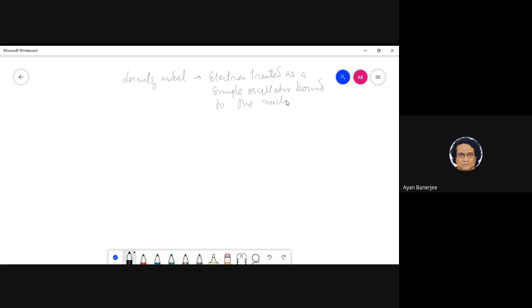So this was developed by, I think his name was H. Lorentz, something like that. Probably you can check it out. By the way, very importantly, this model can actually be generalized to include an isotropic medium.